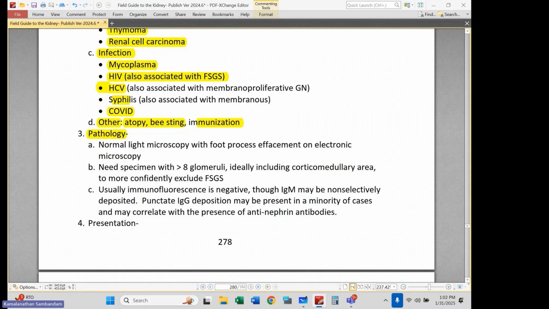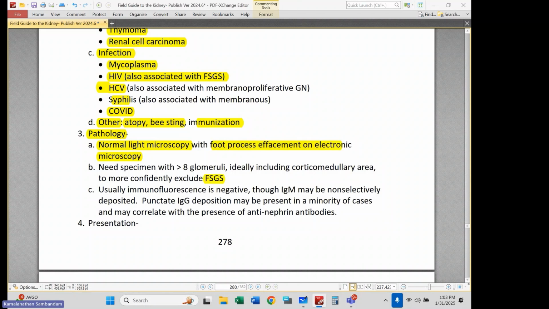Although in the reported case series of lupus podocytopathy, they did not require the presence of immune complexes on the glomerular basement membrane immunofluorescence and electron microscopy. Most had it, but they didn't require it to make the diagnosis. They said, well, if you have lupus and you have this minimal change-like lesion, we're going to call it lupus podocytopathy. Okay, pathology. These again look normal, with foot process effacement on EM.